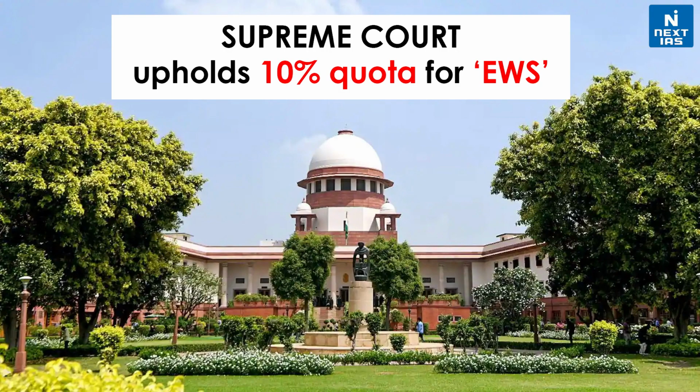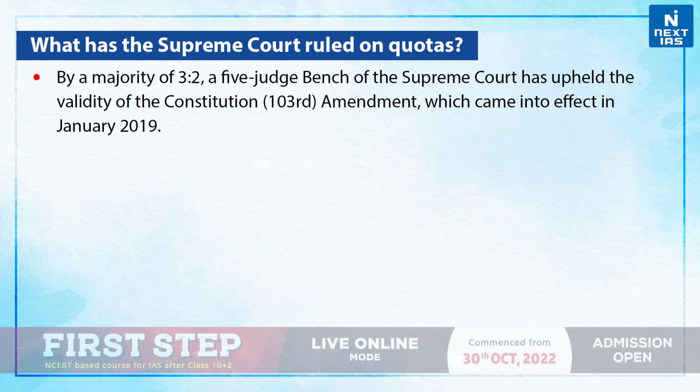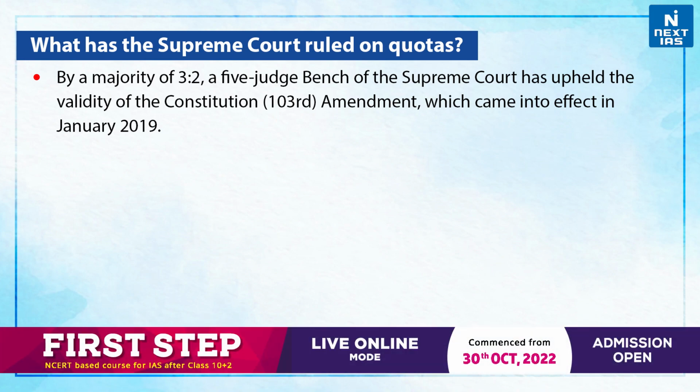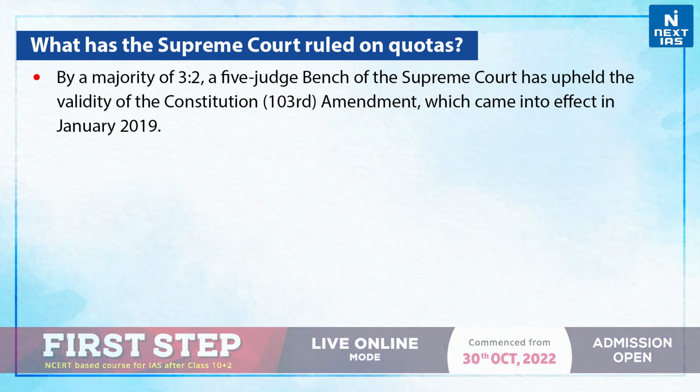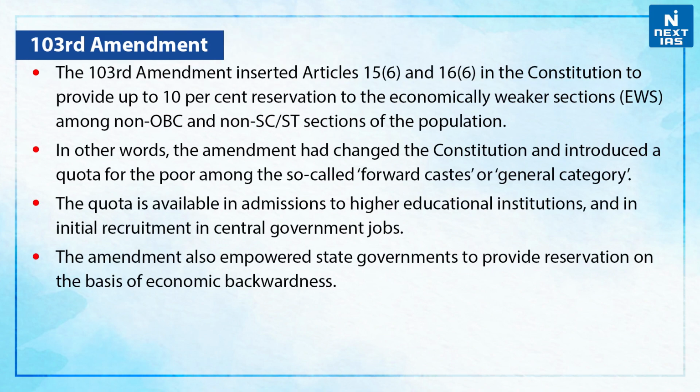Now, Supreme Court upholds 10% quota for the economically weaker section. So today let us discuss what the Supreme Court has ruled on the quotas. By a majority of 3:2, a 5-judge bench of the Supreme Court has upheld the validity of the Constitution 103rd Amendment, which came into effect in January 2019. Let us discuss the 103rd Amendment.